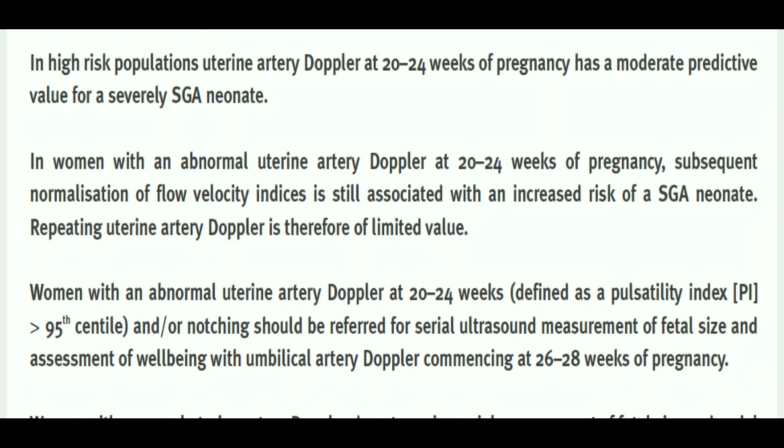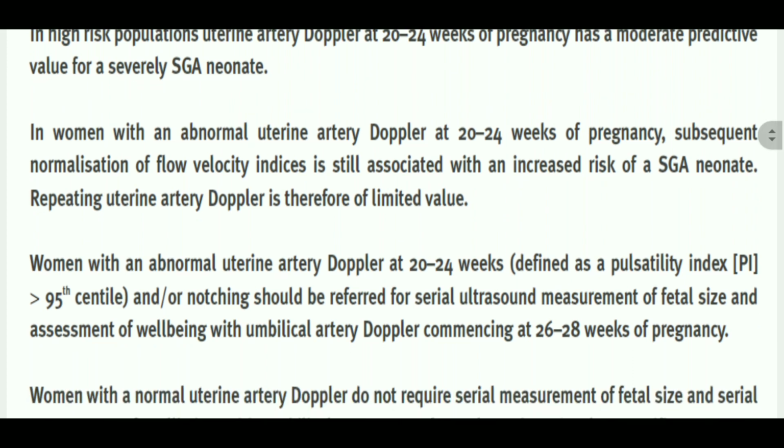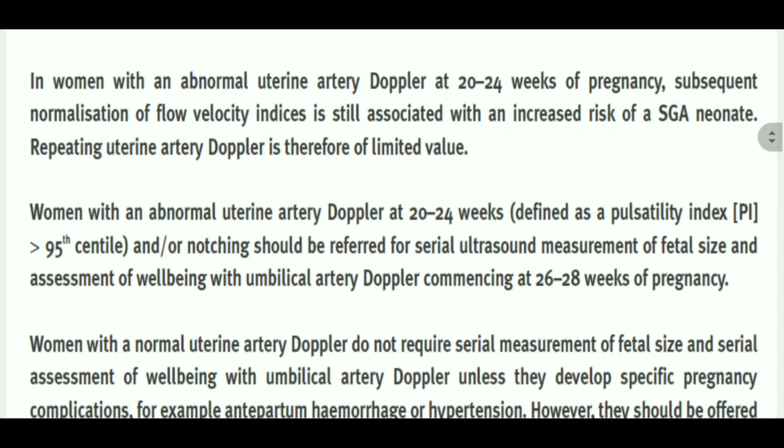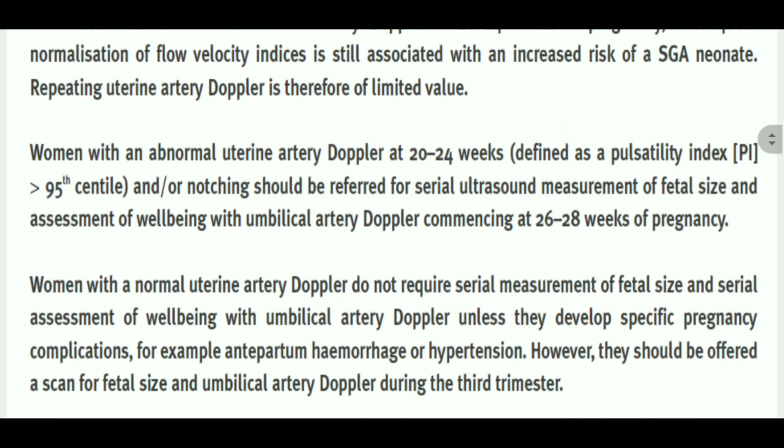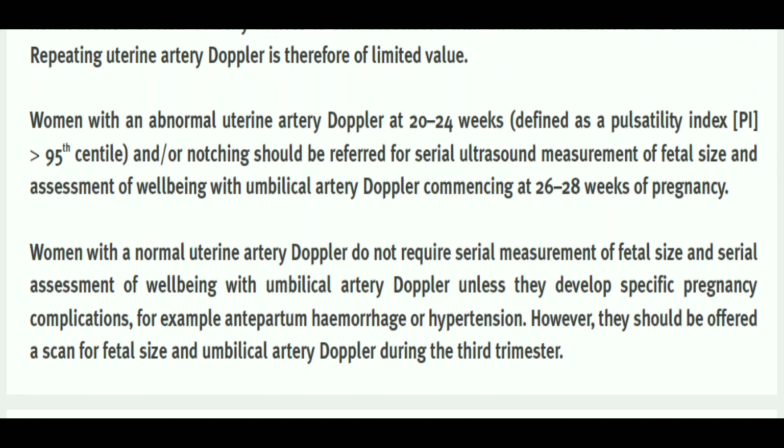Okay, and now another thing which is written is that women with an abnormal uterine artery Doppler at 20 to 24 weeks of gestation. Okay, how do we say that this uterine artery Doppler is abnormal? By either pulsatility index more than 95th percentile or notching. When these 2 things are there, then we should refer these women for a serial ultrasound measurement of the fetal size and assessment of fetal well-being with the umbilical artery Doppler commencing at 26 to 28 weeks of gestation.